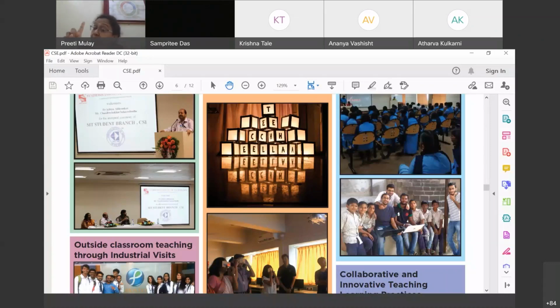For them, switching on one fan and one tube light was an amenity, my dear friends. Just imagine, it is a basic thing which we don't even count as an amenity, right? So this is what they learn in service learning. It is a total transformation as far as students are concerned, which we have experienced for so many years now.